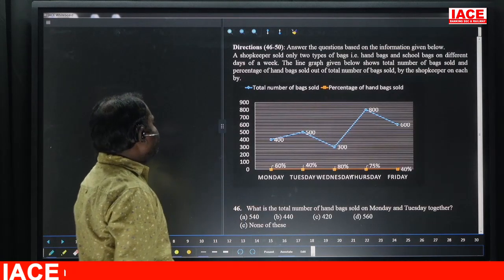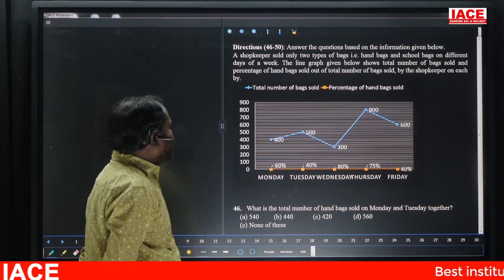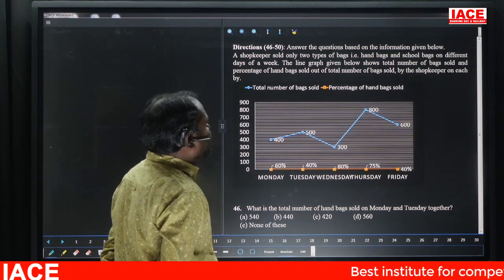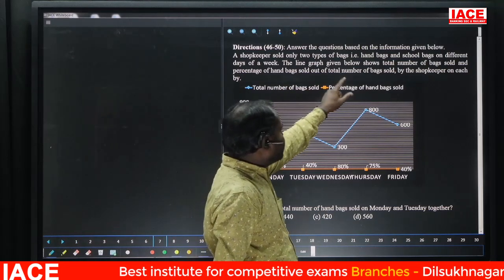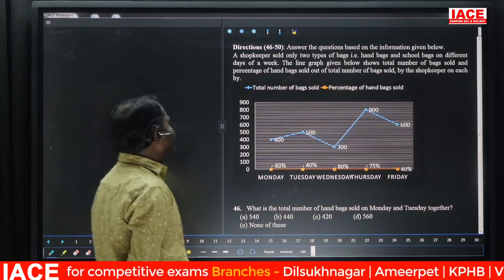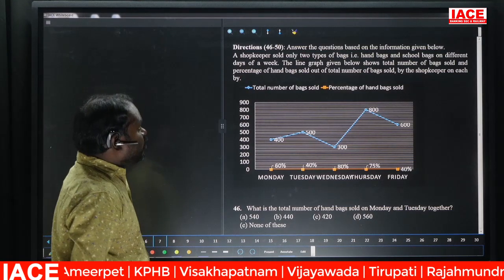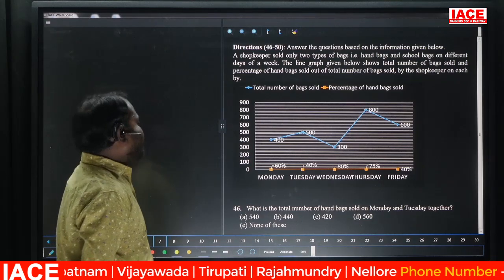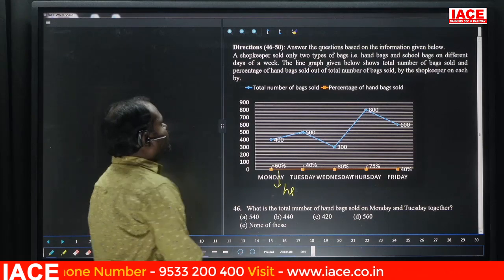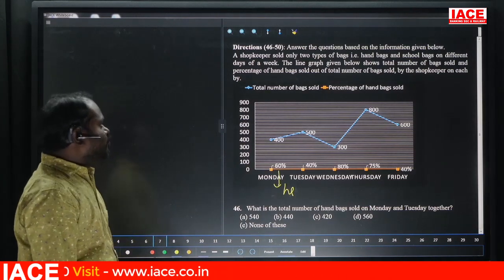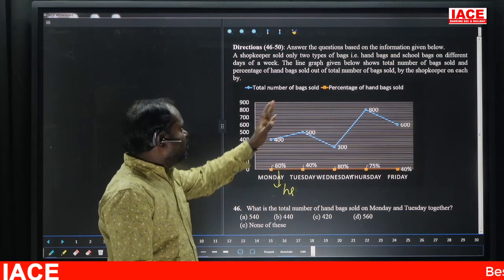46 to 50, answer the questions. A shopkeeper sold only two types of bags, handbags and school bags, on different days of a week. The line graph below shows the total number of bags and the sold percentage of handbags. This percentage is indicating only handbags sold out of the total number of bags sold. The remaining are obviously school bags.